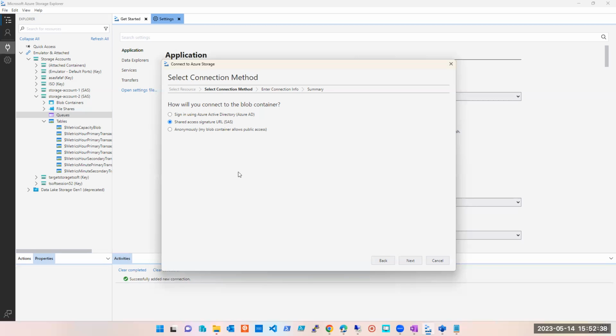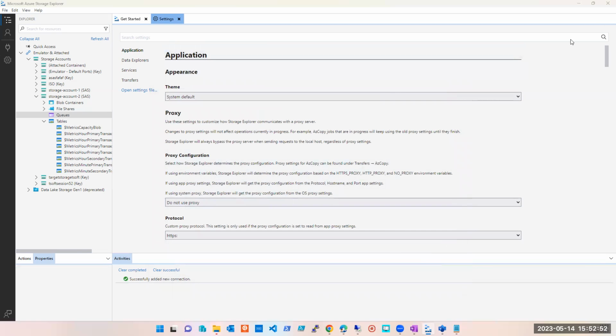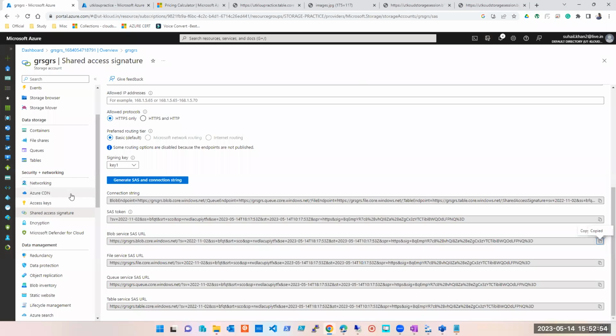Maybe some port is being blocked at your end, right? So don't worry about Storage Explorer much. And this is not the only tool. There are third-party tools also available, but we'll stick to this one. So is this clear to everyone? You don't have to focus much on this. Okay. Coming back to this one.